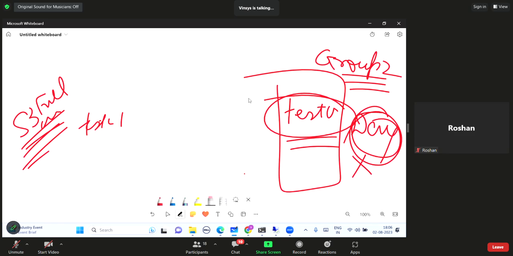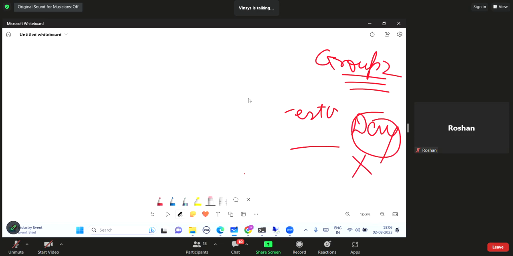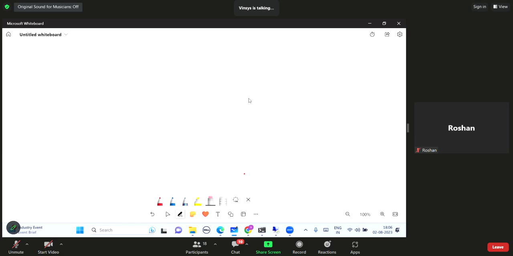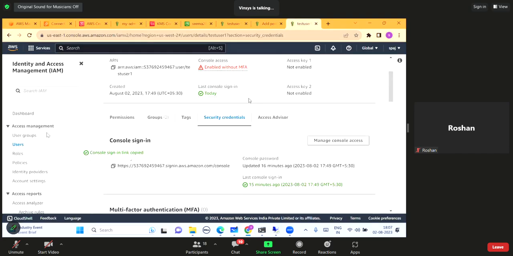But other permissions are not explicitly denied. Because S3 was explicitly denied, the user will not get any permission for S3. It was just S3. Otherwise the user will get permission for all the services. So that is the reason he is able to see the EC2 dashboard.